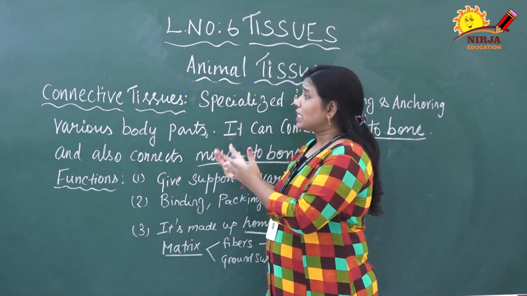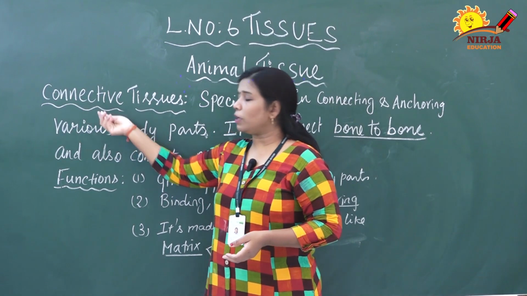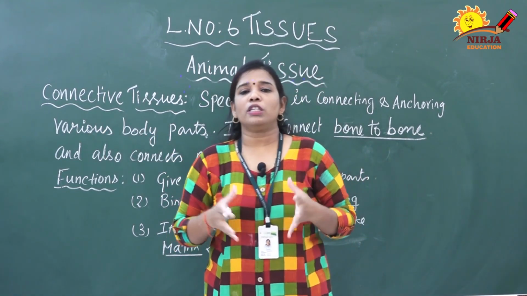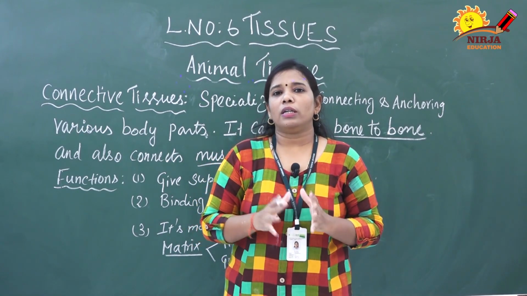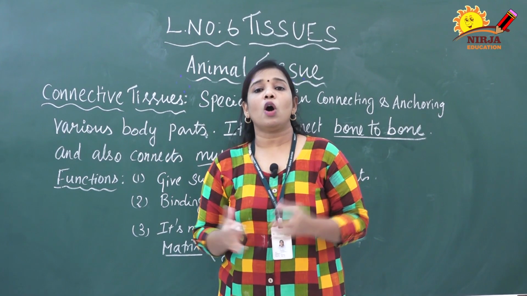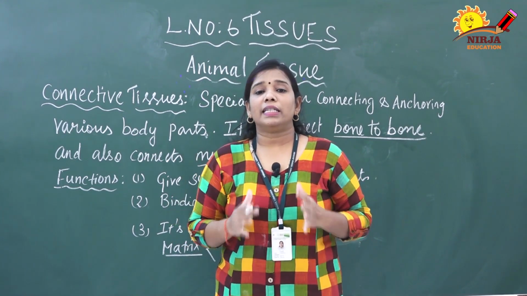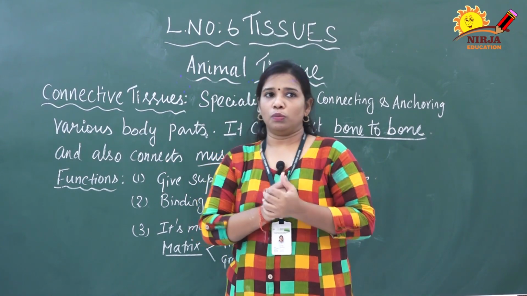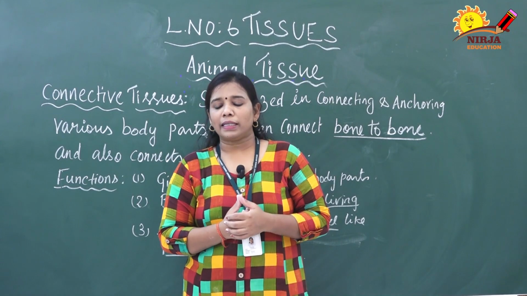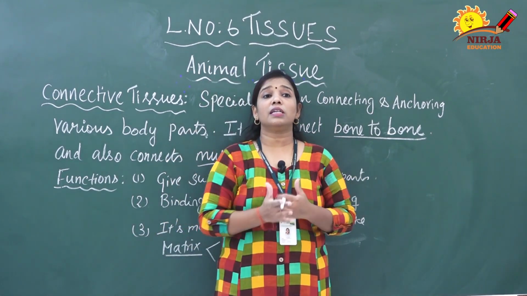Now, what is meant by connective tissue? The word itself shows the meaning: connective. It connects or holds the body together, and that is called connective tissue. The tissues which help to connect, hold or attach the body parts with organs, that is called what? Connective tissue. It is the most diverse of the animal tissues, compared with epithelial tissue, muscular tissue and nervous tissue. This connective tissue is a diverse one.